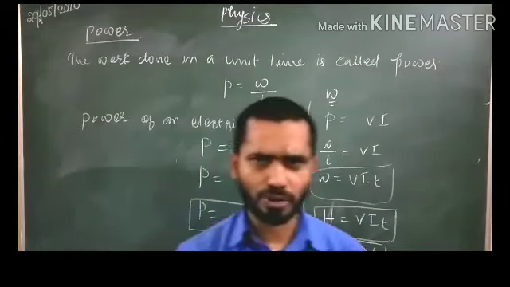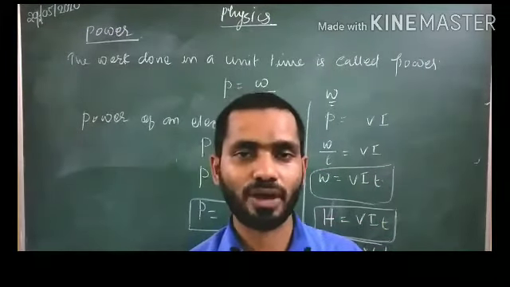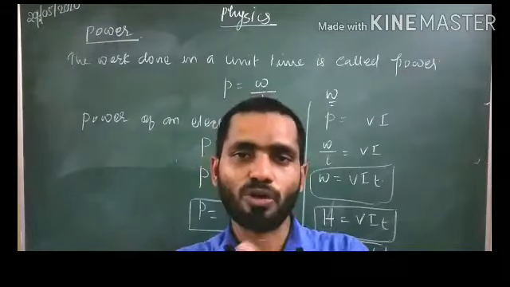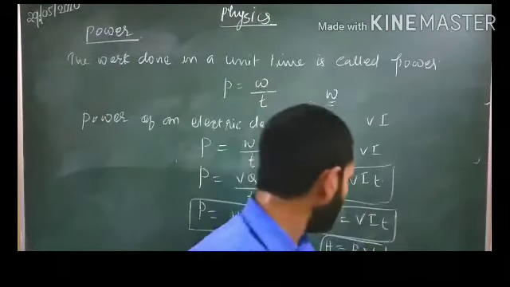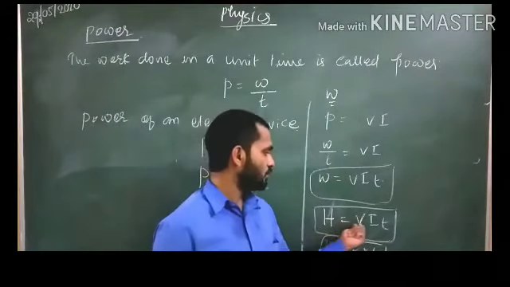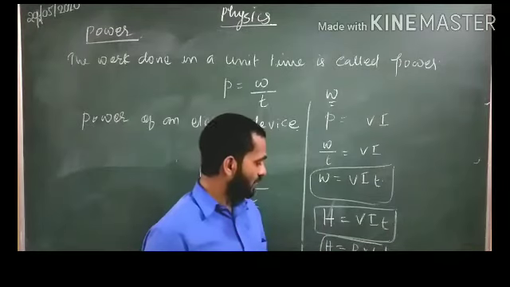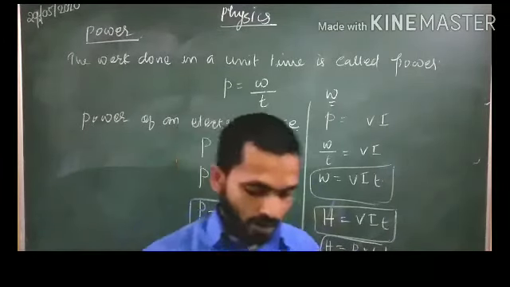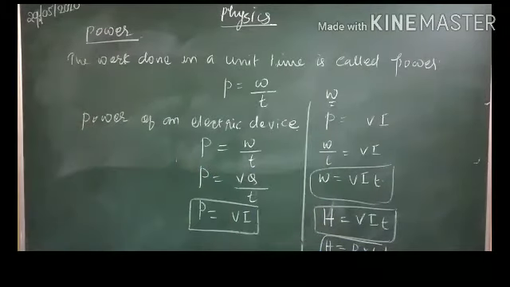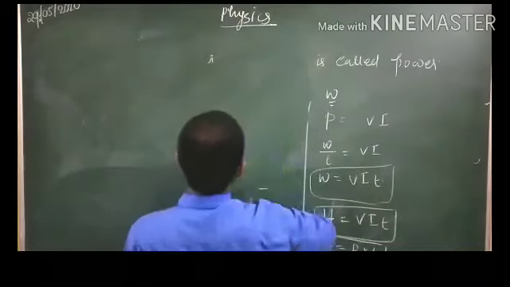So if you want to calculate the heat energy produced by any device when a particular amount of current is passing through it, what you want to do is this calculation, H is equal to V into I into T, or otherwise H is equal to P into T. Now see students, from this we are making one important law, that is Joule's law. How are we making that?